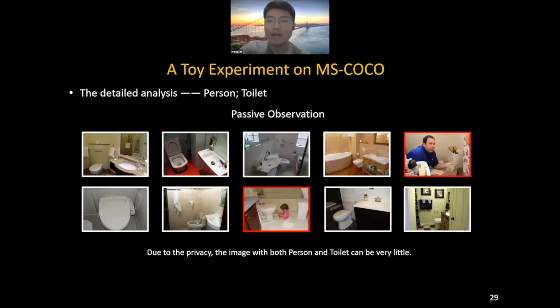First, let's calculate the passive observation P(person|toilet). That means, given a region of toilet, how likely there exists person. Here, we list a few images in the dataset. We can find that in the dataset, due to privacy, the images with both person and toilet can be very few. Therefore, P(person|toilet) can be low.